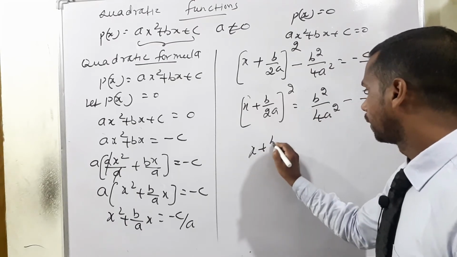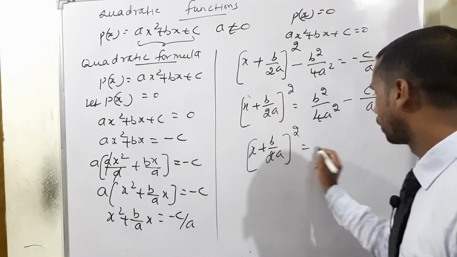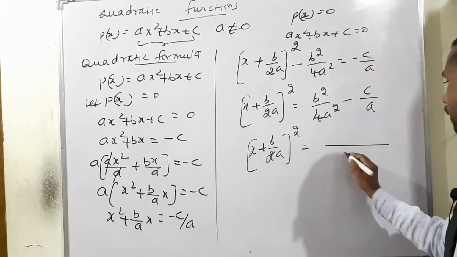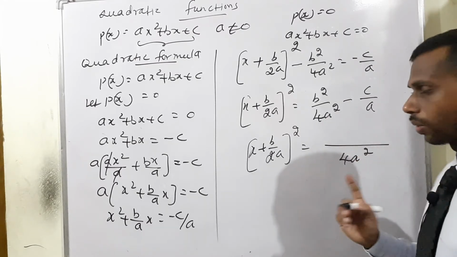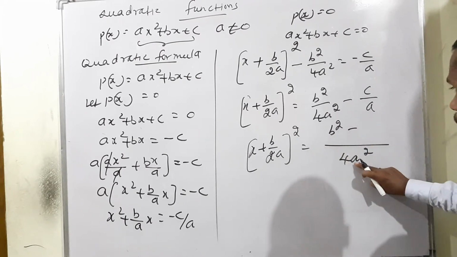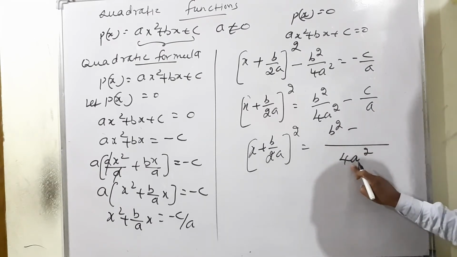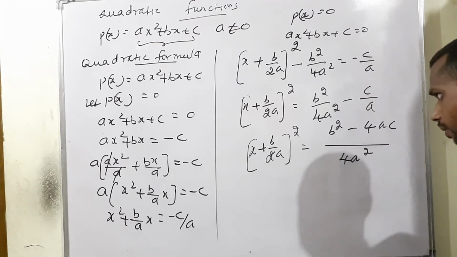Again x plus b by 2a the whole square is equal to common LCM 4a square, means what will happen? 4a square divided by 4a square is 1. 1 into b square means b square minus 4a square by a means only 4a balance. So 4a into c means 4ac.